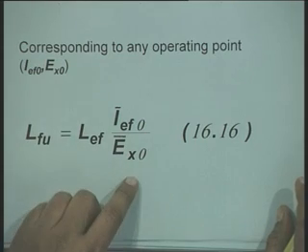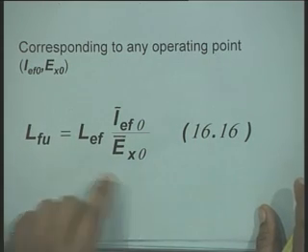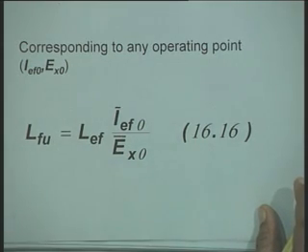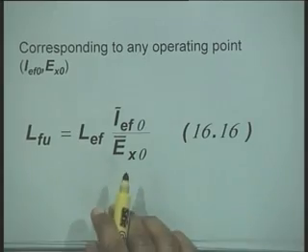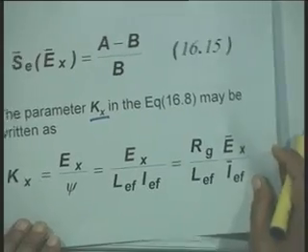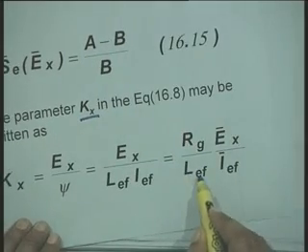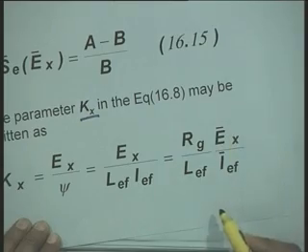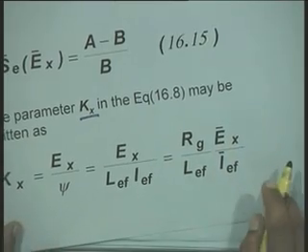That is, for a given operating condition, you can denote this term, L_EF I_EF divided by E_X, as L_fu.